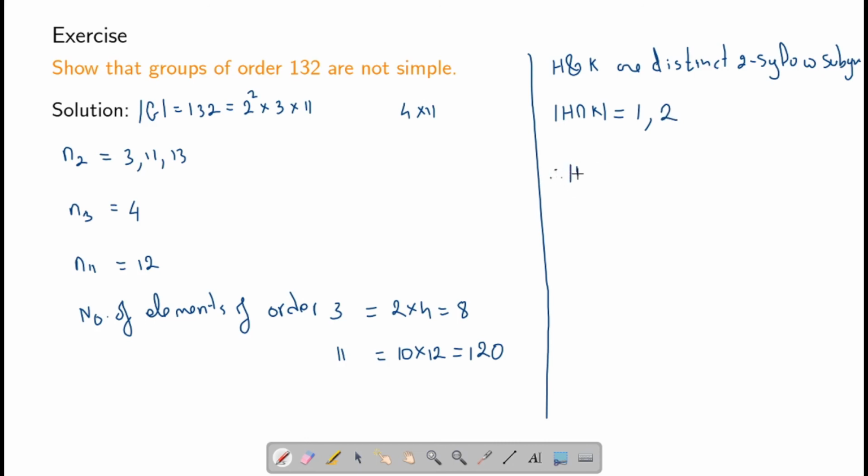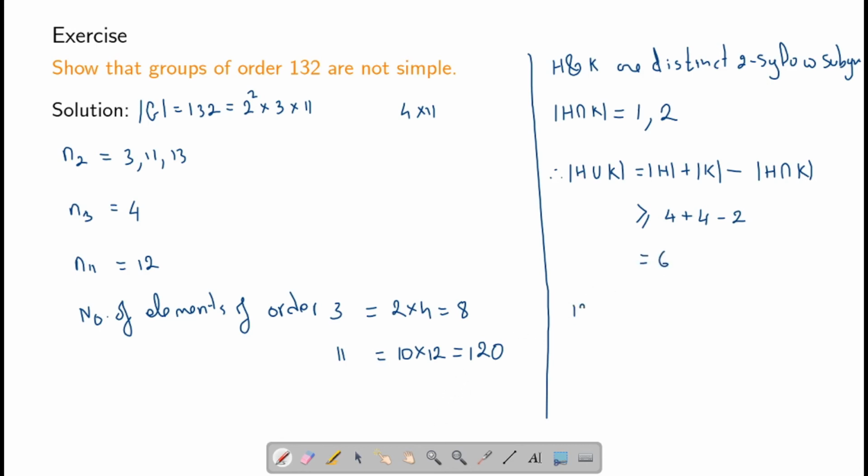Therefore, the number of elements in the union of H and K will be the number of elements in H plus the number of elements in K minus the number of elements in the intersection of H and K. This would be greater than or equal to 4 plus 4 minus 2, which is 6.